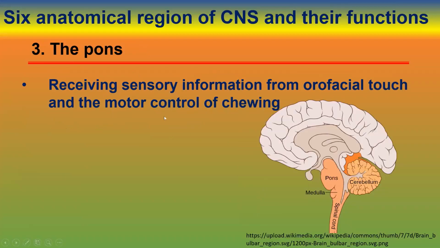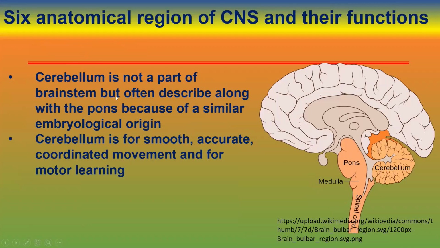The pons receives sensory information from orofacial touch and controls the motor function of chewing. The cerebellum is not a part of the brainstem, but is often described along with the pons because of a similar embryological origin. The cerebellum is for smooth, accurate, coordinated movement and for motor learning.